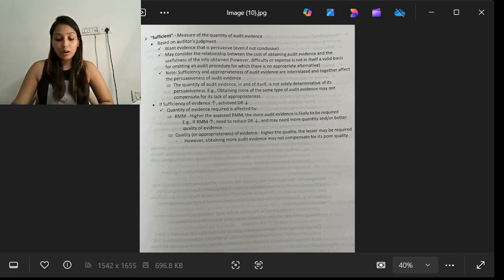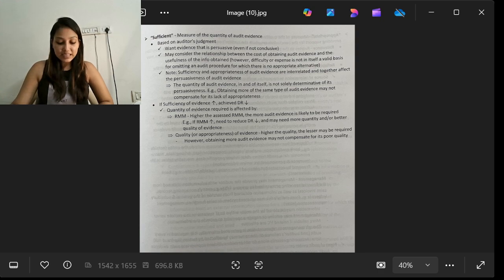If the auditor wants evidence that is persuasive, they may consider the relationship between the cost of obtaining audit evidence and the usefulness of the information obtained. Sufficiency and appropriateness of the audit evidence are interrelated and together affect the persuasiveness of the audit evidence. The quantity of audit evidence in and of itself is not solely determinative of its persuasiveness. Obtaining more of the same type of audit evidence may not compensate for its lack of appropriateness. It should be kept in mind.